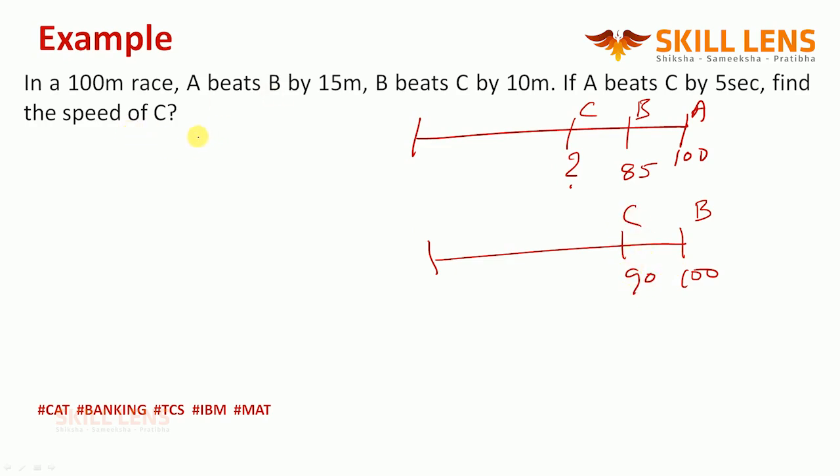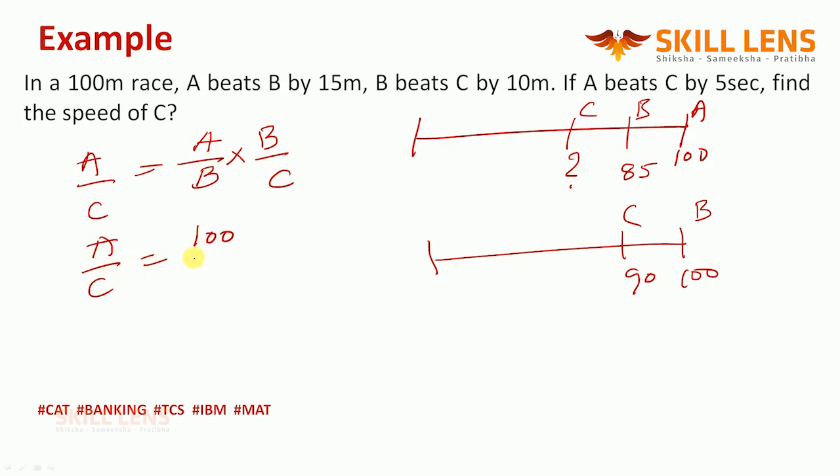So the conclusion is what? Guys, from the ratios concept, A by B times B by C gives me A is to C. When A is 100, where is B? 85. When B is at 100, where is C? 90. Please understand, make the numerator 100 so that you can get your denominator easily. So A by C.